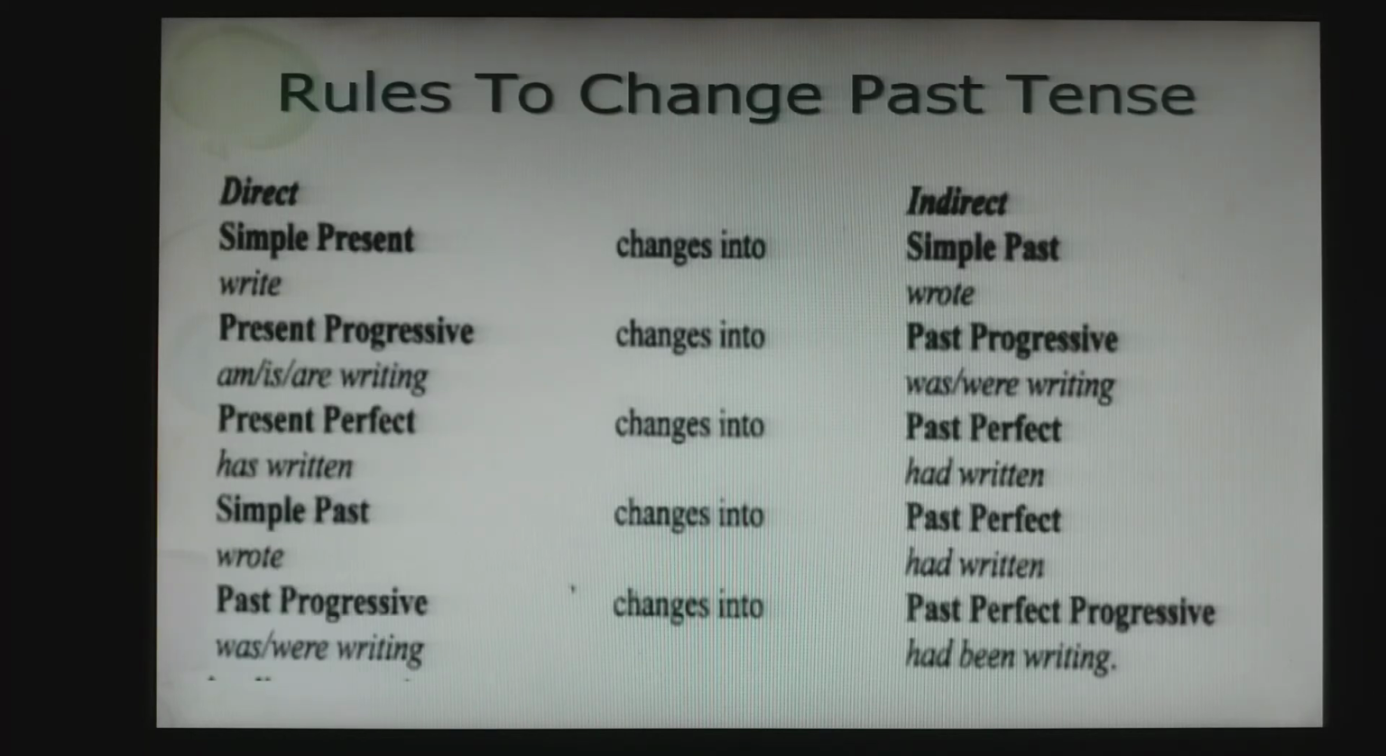Rules to change past tense. Here direct speech and indirect speech are both given, and examples are also given. Simple present in the direct speech changes to simple past. For example, write becomes wrote. And present progressive changes to past progressive. So are writing becomes was or were writing.